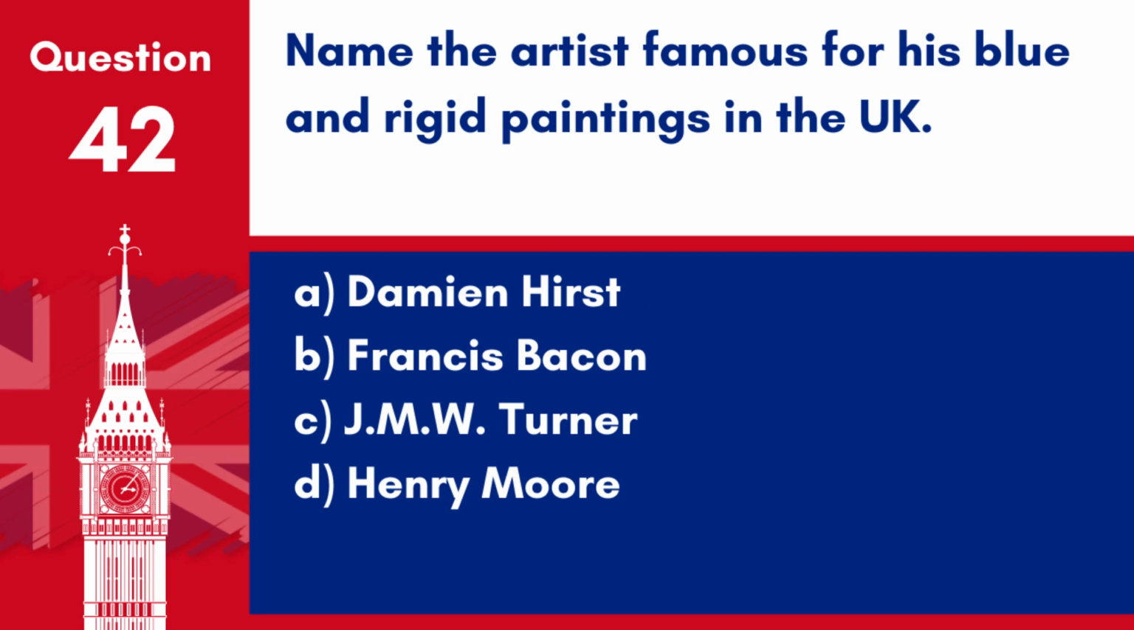Question 42. Name the artist famous for his blue and rigid paintings in the UK. A. Damien Hirst. B. Francis Bacon. C. J.M.W. Turner. D. Henry Moore. Answer: C. J.M.W. Turner. Turner is renowned for his vibrant, expressive landscape paintings and seascapes which feature dynamic and atmospheric uses of colour and light.